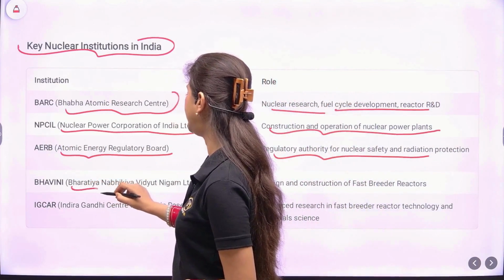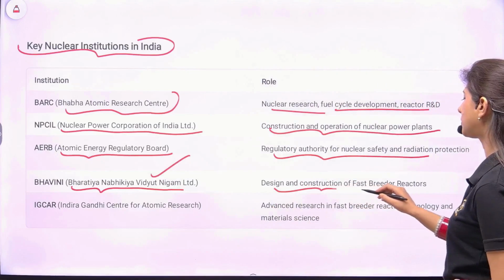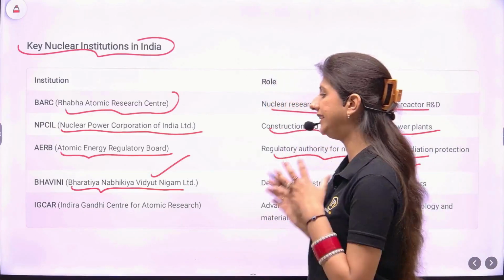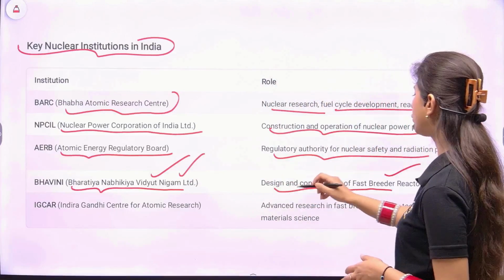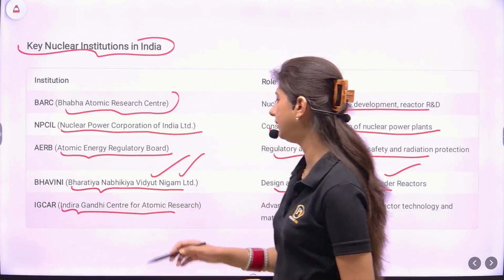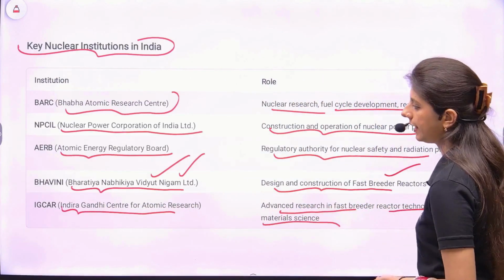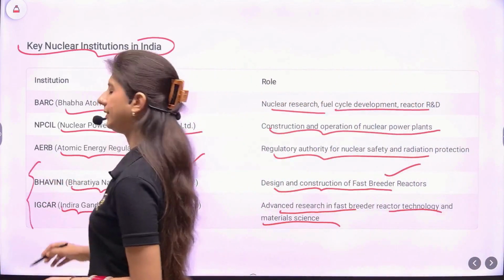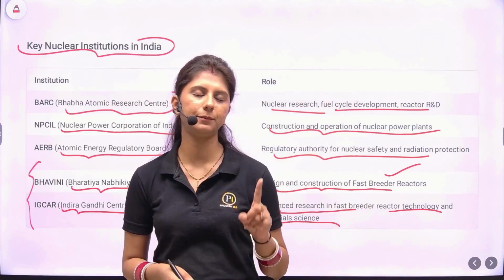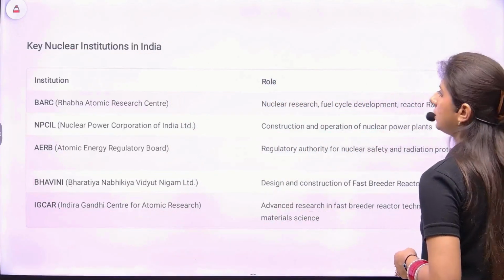Then we have BHAVINI, that is Bharatiya Nabhikiya Vidyut Nigam Limited. Its role is the design and construction of fast breeder reactors, because we are still on stage 2. So to speed up the pace, we have a dedicated institution for fast breeder reactors. Next up, we have IGCAR, Indira Gandhi Centre for Atomic Research. Again, advanced research in fast breeder reactor technology and material science. So these two mainly focus on the fast breeder reactors. You must know about them in more detail because we are at the stage of getting the first fast breeder reactor operationalized by 2026. This will be very helpful while answering the questions.